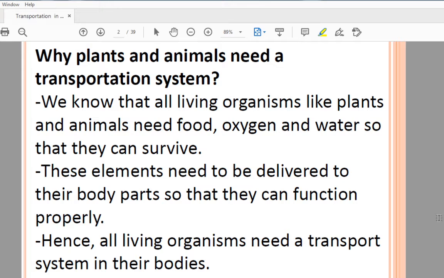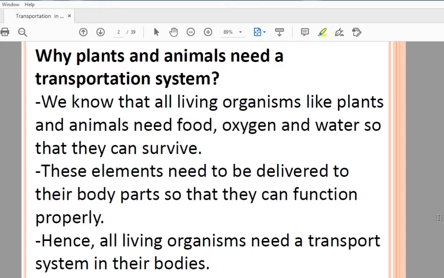To perform these functions, every cell in plants and in the animal body requires useful substances. If you want to do any work, you need food. The same happens with our body. The body performs so many functions and is made up of cells, so cells require useful substances like nutrients, oxygen and water.